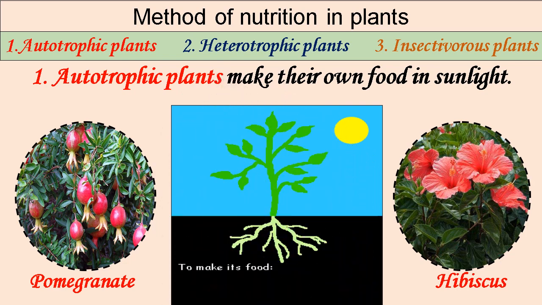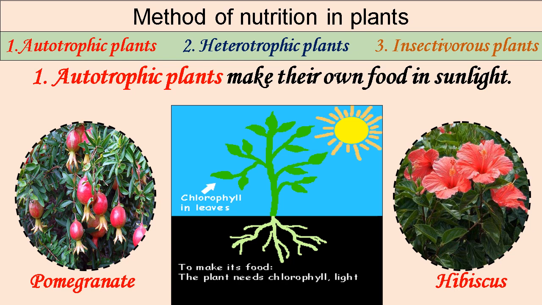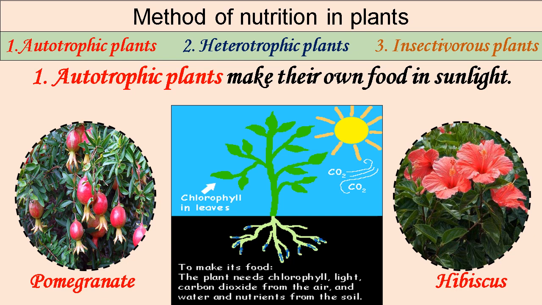Depending on method of nutrition, plants are classified into three types: autotrophic plants, heterotrophic plants and insectivorous plants. First type is autotrophic plants. Plants make their own food in sunlight. Such plants are called autotrophic plants.